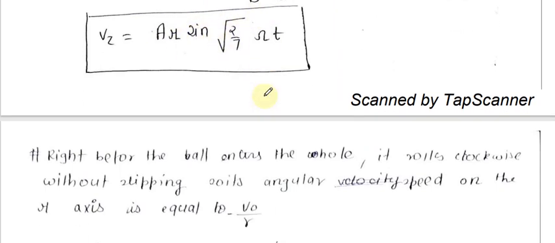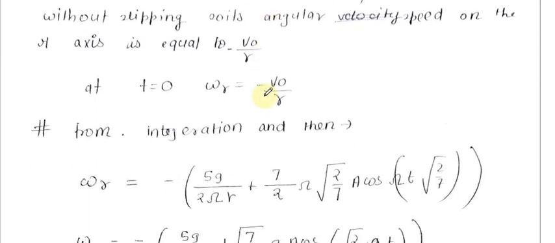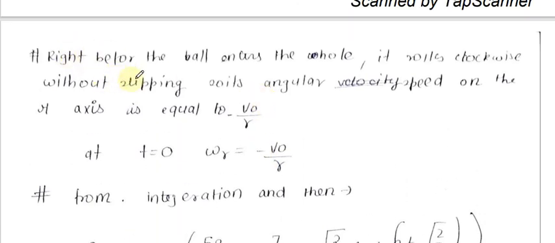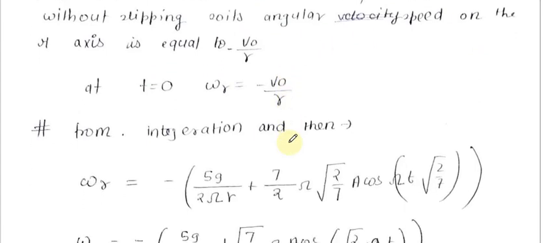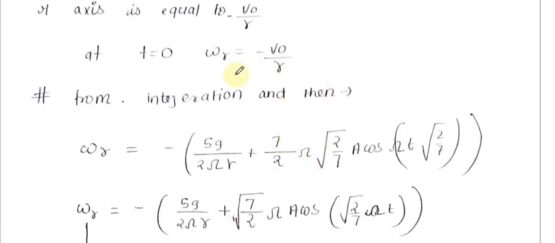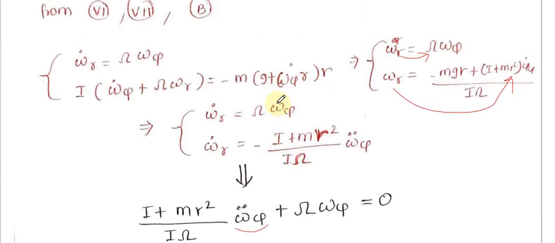Right before the ball enters the hole, it rolls clockwise without slipping, with angular speed on the r axis equal to minus v naught by r. So at t equal to 0, omega r is equal to minus v naught by r. Now if I integrate omega r using this relation, omega dot r gives psi omega theta dot, and here you can just say omega dot psi.